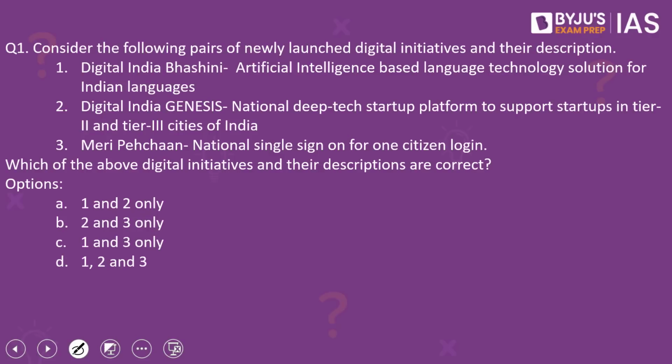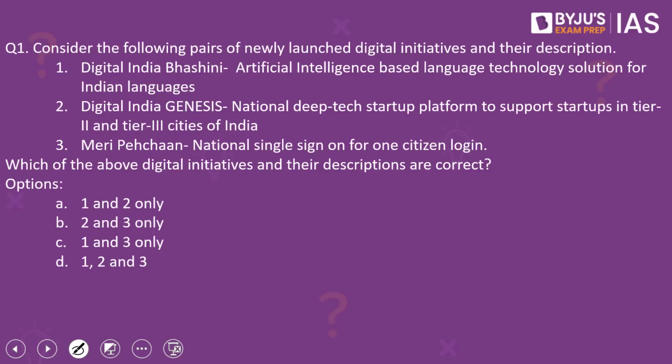Beginning with the first question of the day, which reads, consider the following pairs of newly launched digital initiatives and their description. There are three such pairs given here. The first one is Digital India Bhashini. It is an artificial intelligence based language technology solution for Indian languages.